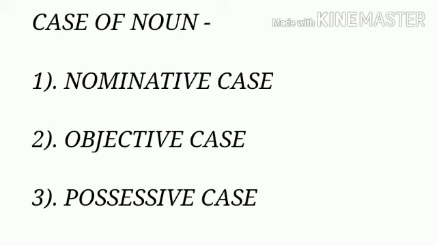Children, in your book, only possessive case of noun is explained, but it will be better if you know all the three cases. And so, I'll give you a short explanation of nominative and objective case also. So, the sentence we saw earlier was, the horse kicked the boy. Here, the horse and the boy are noun and the word kicked is a verb. So in this sentence, the doer of the verb is the horse. That means the horse is the subject of the verb in this sentence. And the receiver of the verb is the boy.